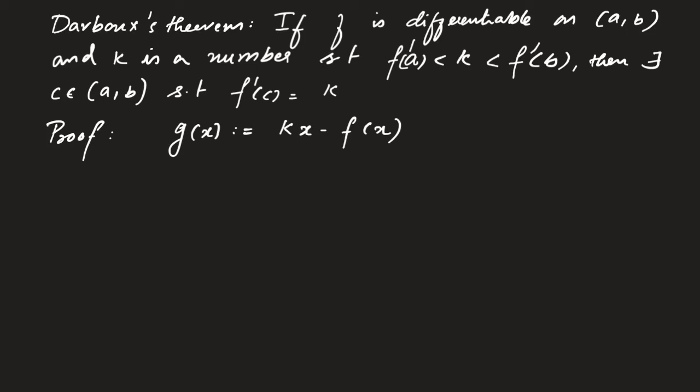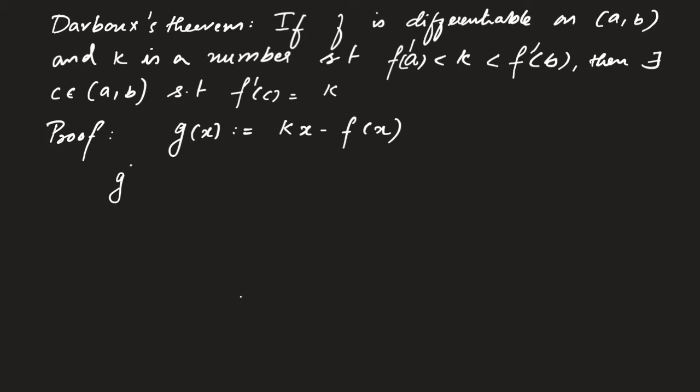We will show that this maximum is not attained at a or b, which will imply that it has to be attained at some interior point c, implying that the derivative of g at c has to be equal to 0, which implies that f dash of c is equal to k. So let's go through this more thoroughly.